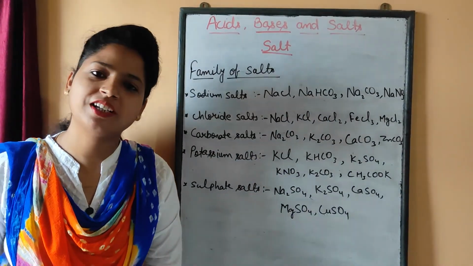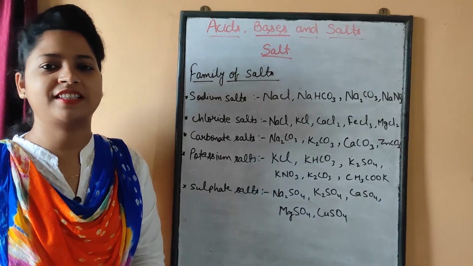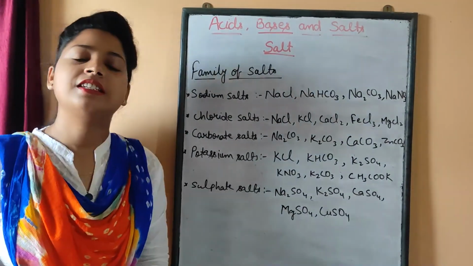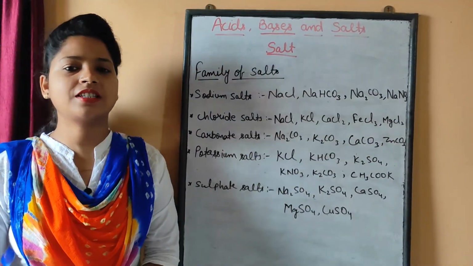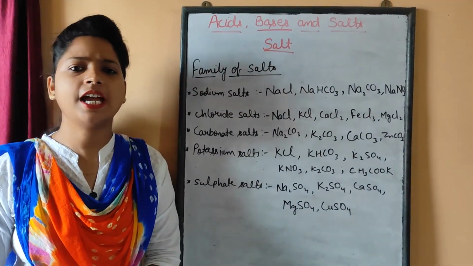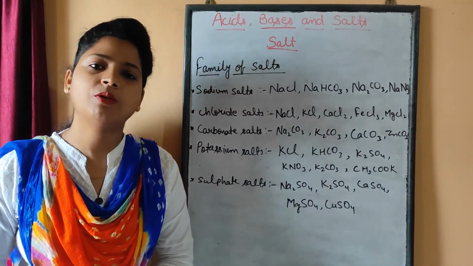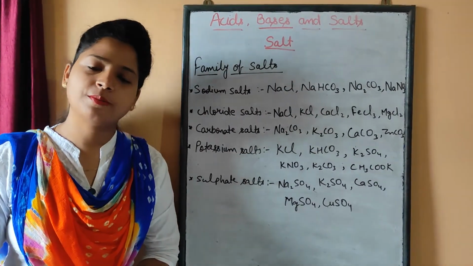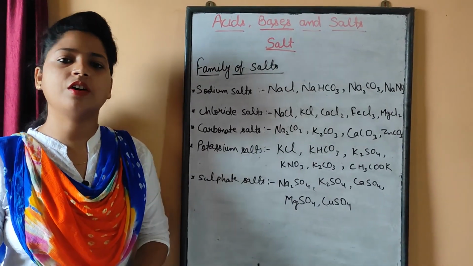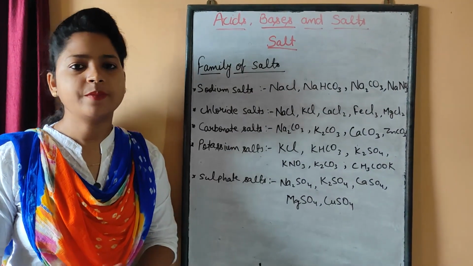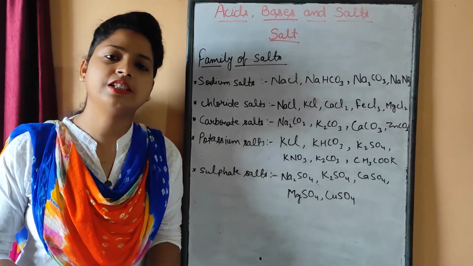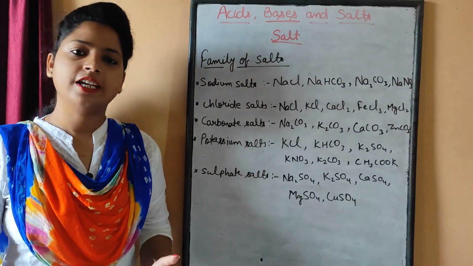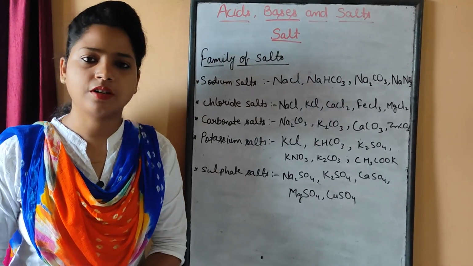Continue the same chapter, acids, bases and salts, with the next lecture. Till the last lecture we had discussed the importance of pH and a basic idea about the salts. We had discussed that salt is formed by the neutralization reaction of acids and bases. Secondly, we discussed the types of salts, that is acidic, basic and neutral salt.